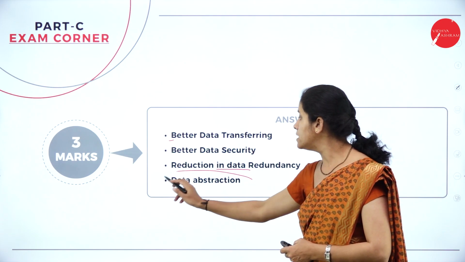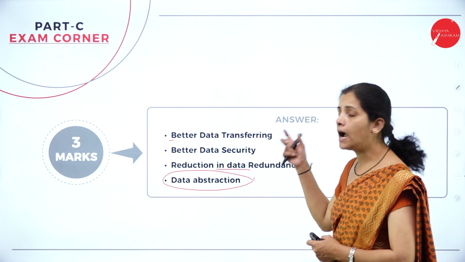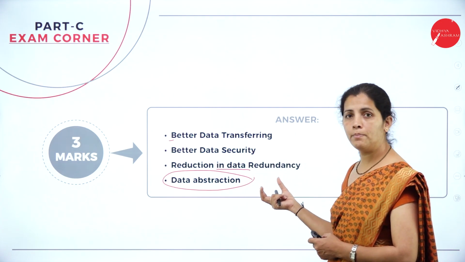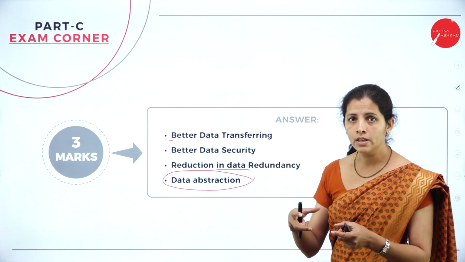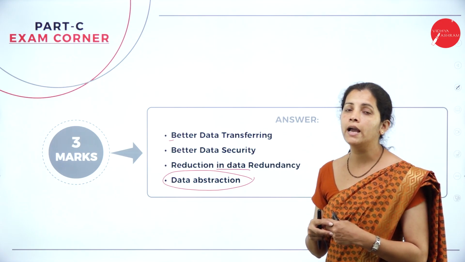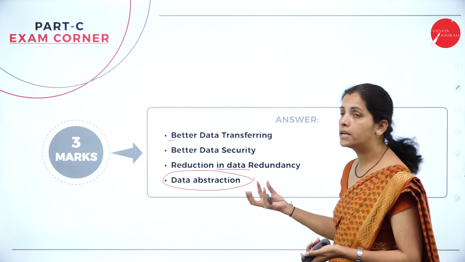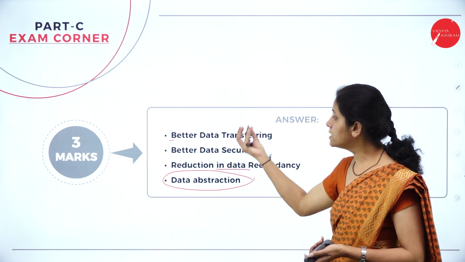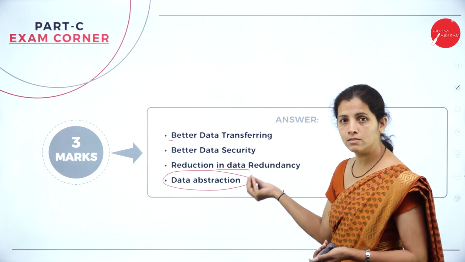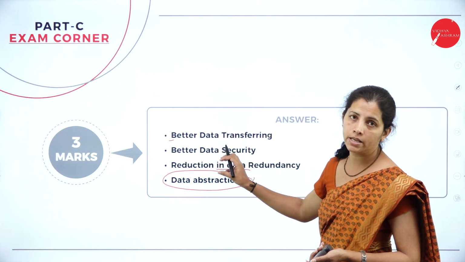And the last one is data abstraction. So it hides the information. So only the authorized user can see the content. And if they are an unauthorized user, then they are not able to see the content. So it provides data abstraction. So these are some of the advantages of database management system. See the marks, it carries only 3 marks, so answer any 3.